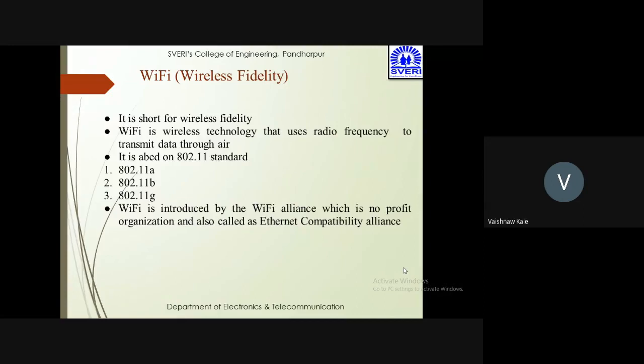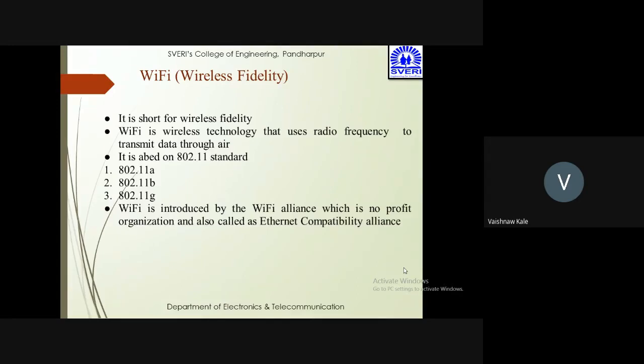Now, the last one is Wi-Fi. This Wi-Fi is also called wireless fidelity. It is a wireless technology that uses radio frequency to transmit data through air. It has four types of technologies: 802.11a, 802.11b, 802.11g, and one more, 802.11n, which I have missed here. You can consider that there are four 802.11 standard Wi-Fi technologies.